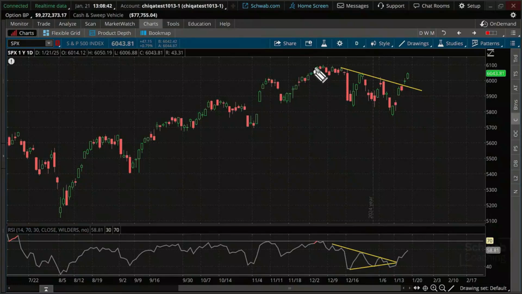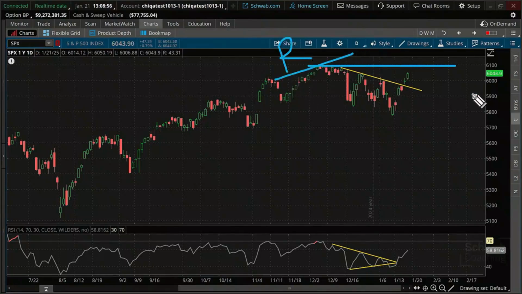Now, what would we call this over here, though? Right along that level. We held there, I want to say about a week and a half. Yeah, almost 2 weeks. We held at that level. Well, I know many of you were inching to say it. That would be called resistance.